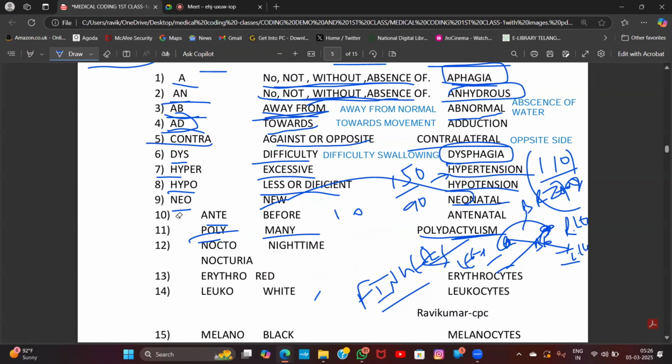Now we have 5 fingers. Do we call 5 fingers polydactylism? No. We should not call it polydactylism. What is meant by polydactylism? The condition of more than 5 fingers. If there are more than 5 fingers, that is called polydactylism.